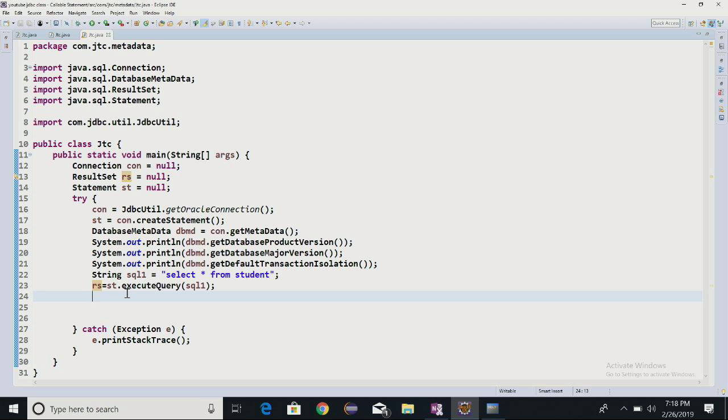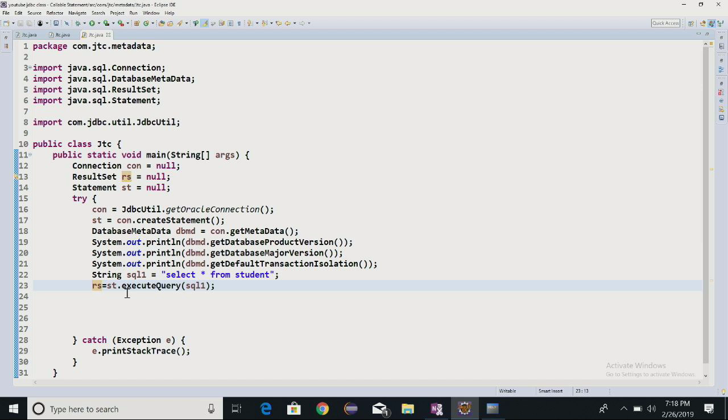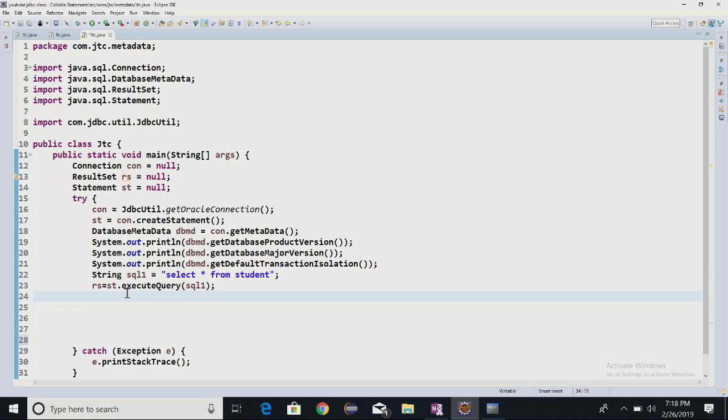More precisely, I'm not going to show you how you are going to fetch the data from this result set, because we have already seen a number of examples in past classes, correct. Here what I am trying to do is, if I want to know something about the result set, that which I was saying here, the result set metadata.